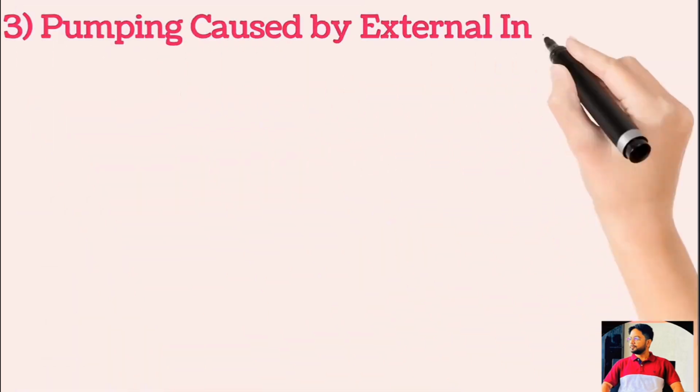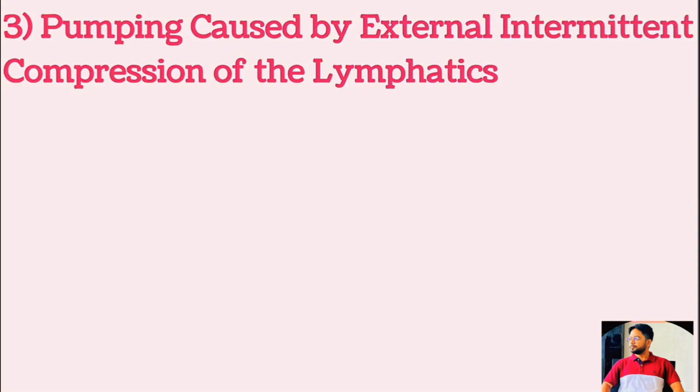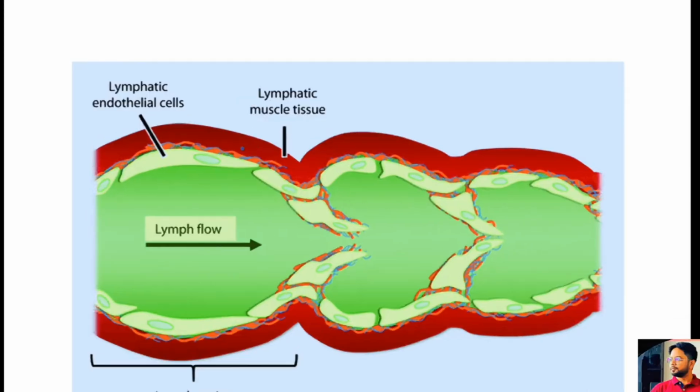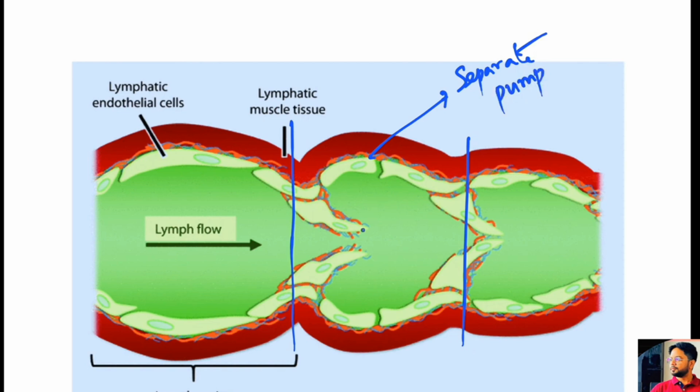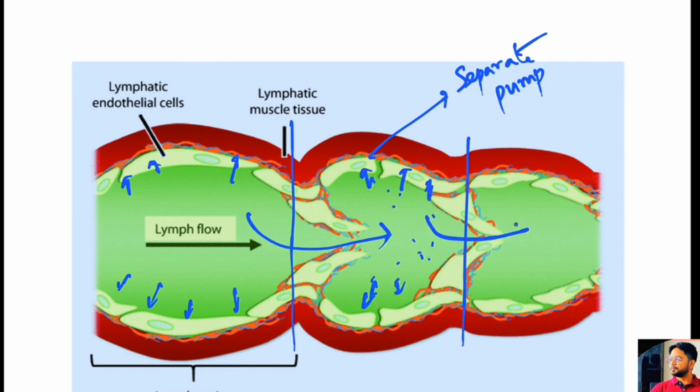Pumping caused by external intermittent compression of the lymphatics. In addition to the pumping caused by the intrinsic intermittent contraction of the lymph vessel wall, any external factor that intermittently compresses the lymph vessels can also cause pumping. As we just learned, when there is collection of some fluid in the lymph vessels, that causes the stretching of the vessels, and this leads to contraction of the smooth muscles of the wall. This leads to pumping. This is called the intrinsic intermittent contraction.